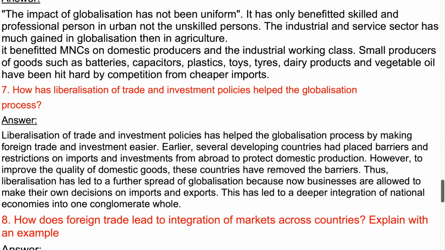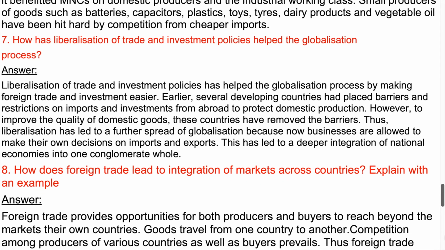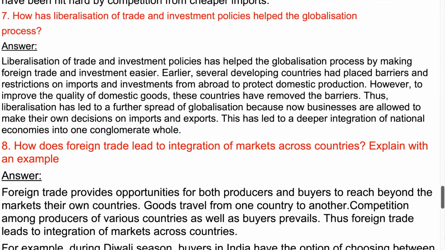7. How has liberalization of trade and investment policies helped the globalization process? Answer. Liberalization of trade and investment policies has helped the globalization process by making foreign trade and investment easier. Earlier, several developing countries had placed barriers and restrictions on imports and investments from abroad to protect domestic production. However, to improve the quality of domestic goods, these countries have removed the barriers. Thus, liberalization has led to a further spread of globalization because now businesses are allowed to make their own decisions on imports and exports. This has led to a deeper integration of national economies into one whole.